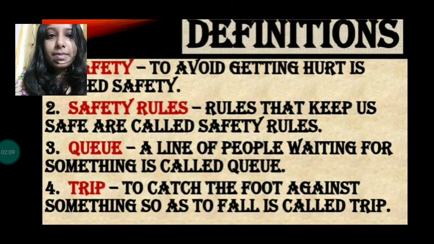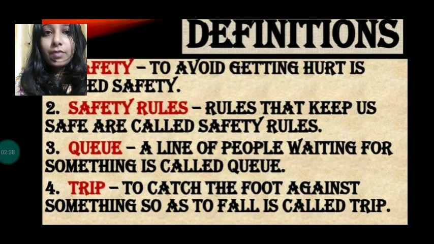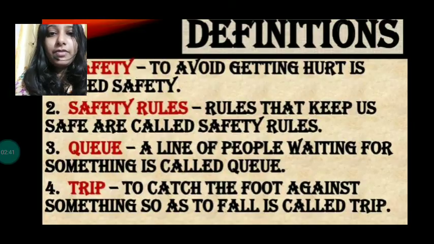Next one is queue. A line of people waiting for something is called queue. Next one is trip. To catch the foot against something so as to fall is called trip. Whenever we have a stone in front of us and our foot gets caught against it and we fall down, that is known as trip.